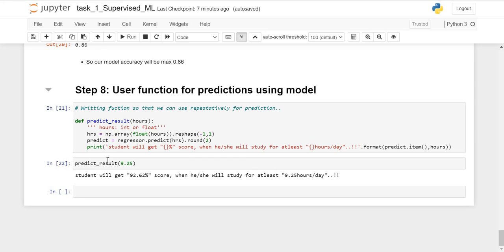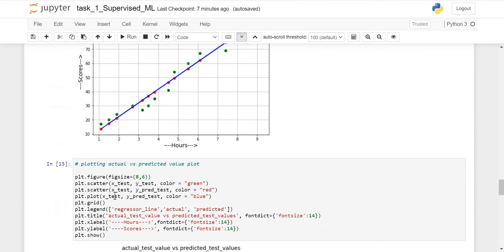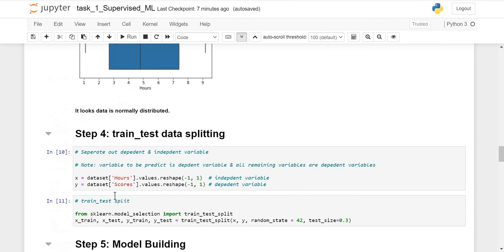As we discussed in our problem statement, we need to predict the student's score when he or she studies for 9.25 hours per day. The prediction is that the student will get a 92.62% score when he or she studies for at least 9.25 hours per day. So this is the whole code and explanation from my side.